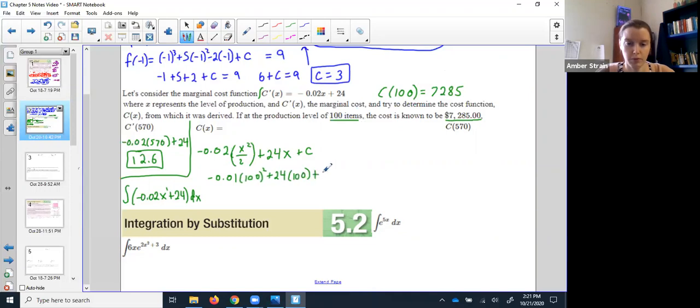Right now we still have plus the constant because I don't know the constant yet, but I'm about to figure it out because I know that this is going to be equal to 7,285. So I had to integrate first and then plug in. When you punch all of this part here, everything except the plus c, into your calculator, you should get 2,300.